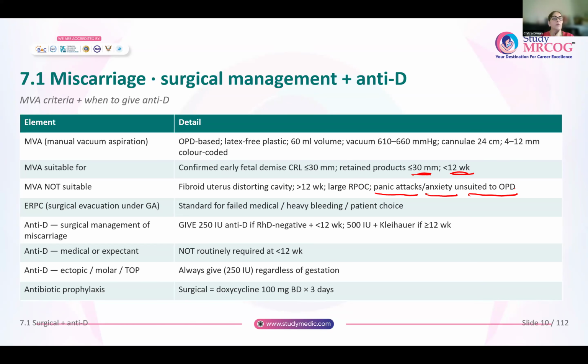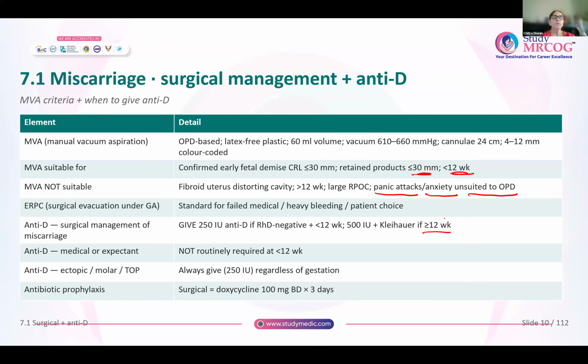Now, something to remember about anti-D. Remember, whenever you are doing a surgical management, okay, you will give anti-D 250 international units to a woman who is Rh negative, she is non-sensitized. And if the pregnancy is more than 12 weeks, you will give 500 international units.